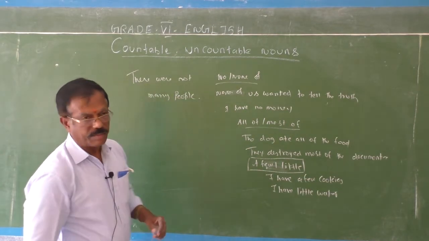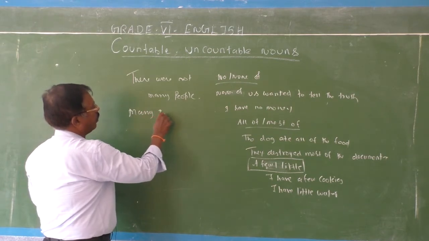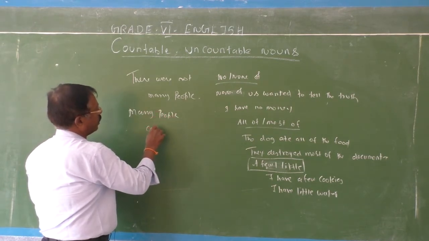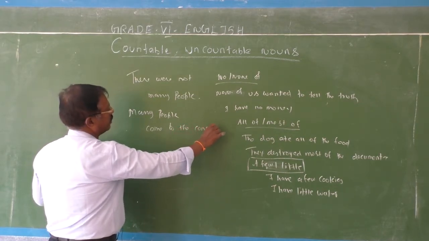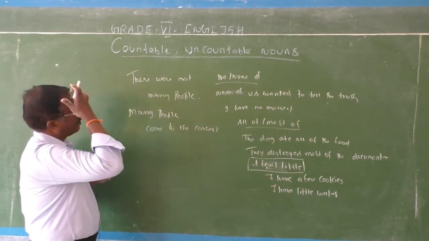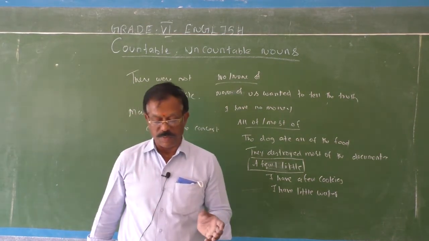Many people come to the concert. Concert, musical party, that's called a concert. So, there were not many means a few only. Many people come to the concert means more people.